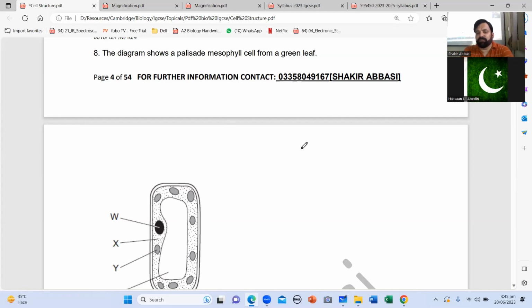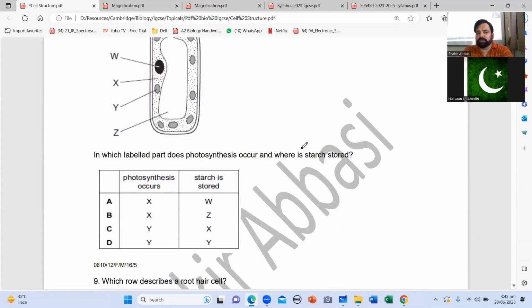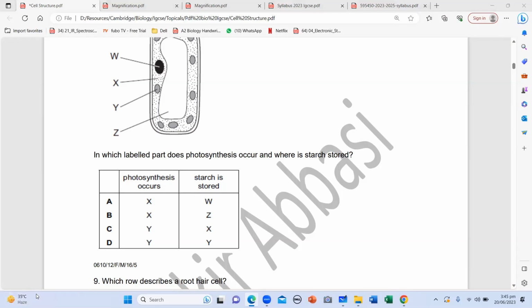Yes, this is a green leaf. Dear friends, what's WXYZ? W is the nucleus, right? X?